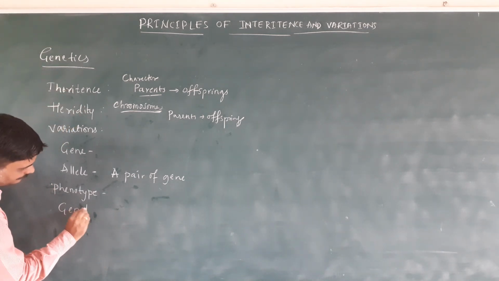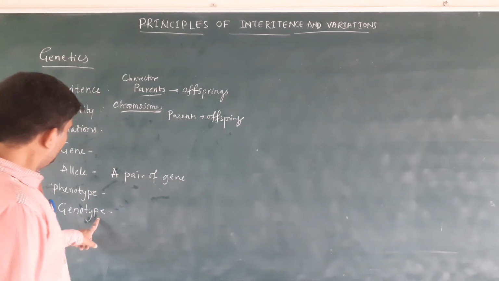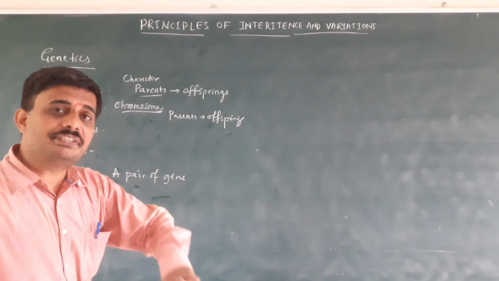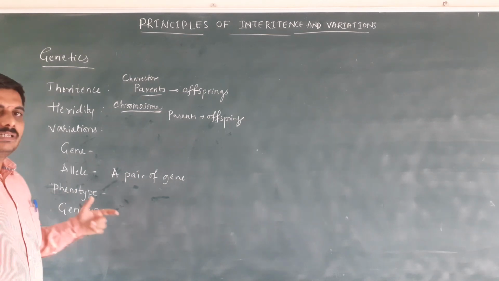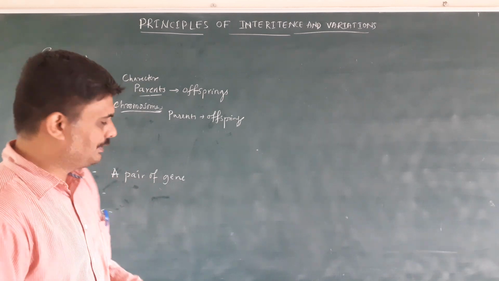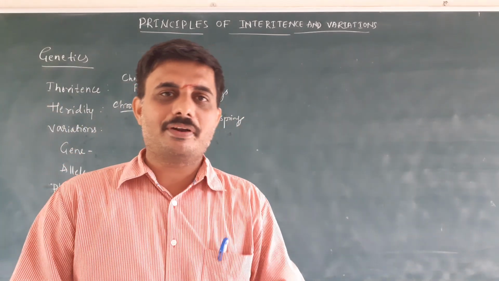Then what is genotype? Genotype is the genetic makeup of an individual, or an organism. It is called genotype.